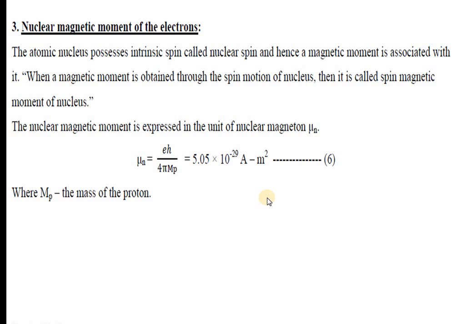So as a whole, the total magnetic moment arises due to the orbital motion of the electron, the spin motion of the electron, and the nuclear spin. This is how a magnetic moment arises in a material.